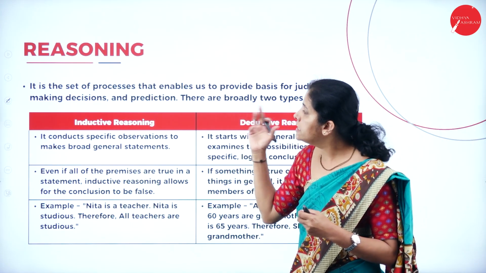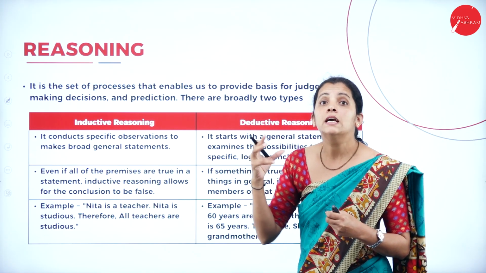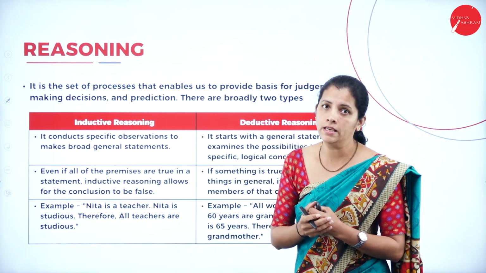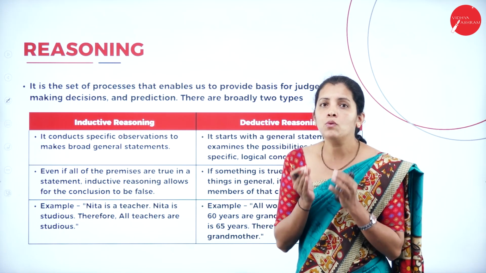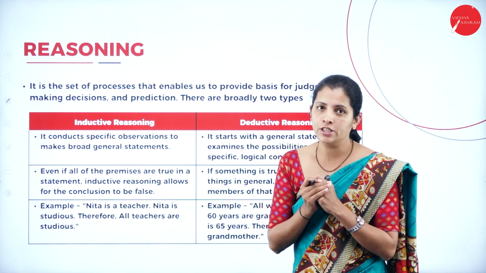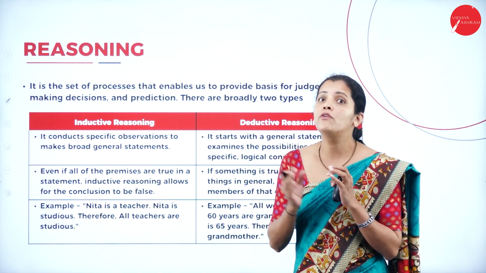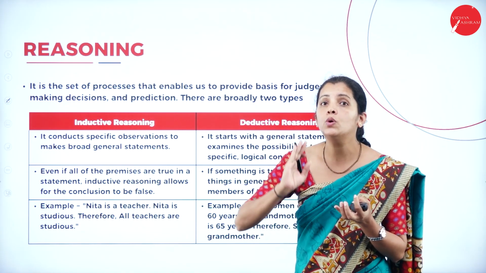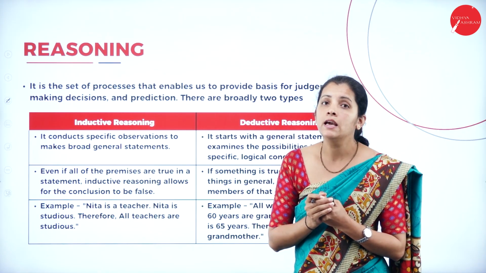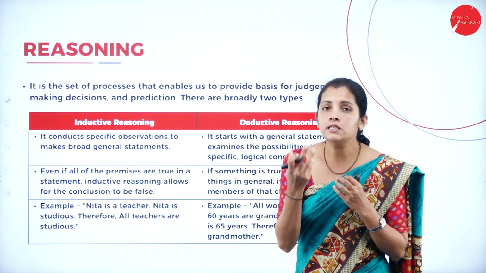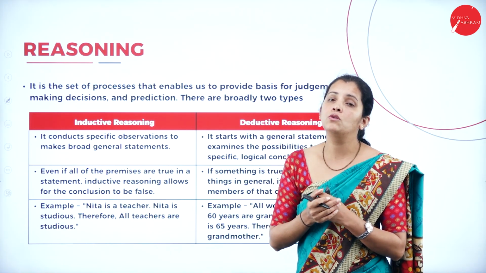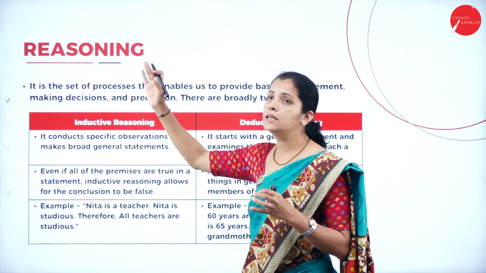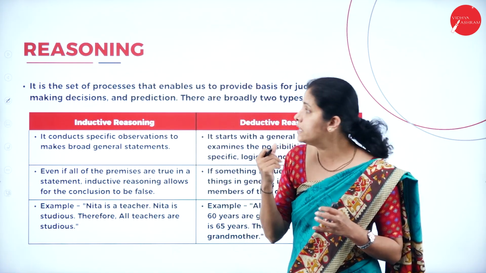Here reasoning is nothing but the thinking activity, or activity of thinking. Before taking any decision, or if I want to perform any action, I want to think, then I want to react. Similarly, I'm going to instruct the machine to follow the same procedure. So what is reasoning? It is nothing but the activity of thinking.